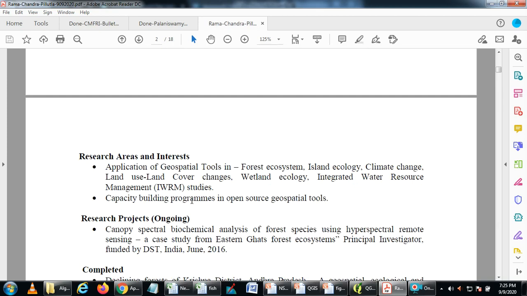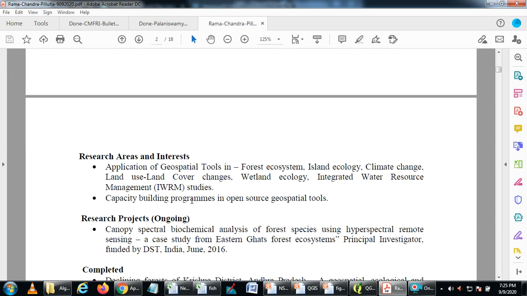I work on island ecology, climate change, land use land cover changes, mostly urbanization patterns, wetland ecology and integrated water resource management studies. I am also part of capacity building programs in open source geospatial tools.